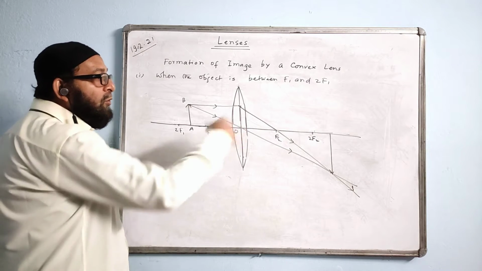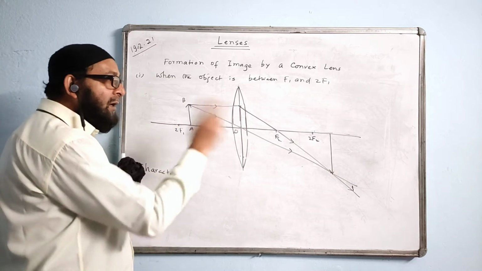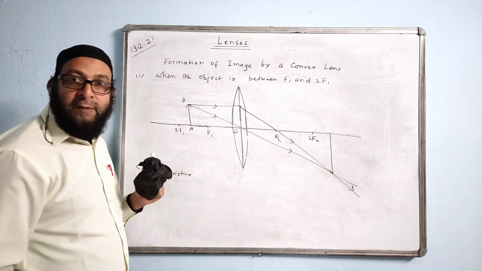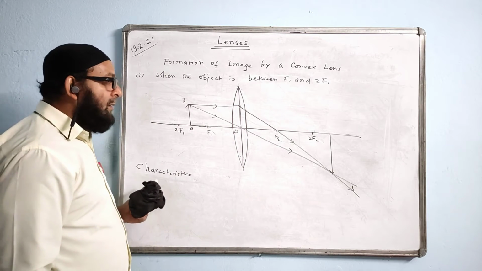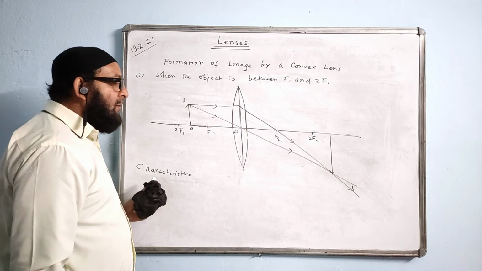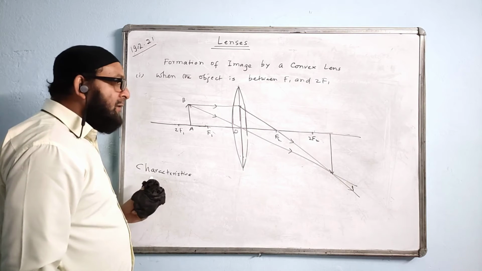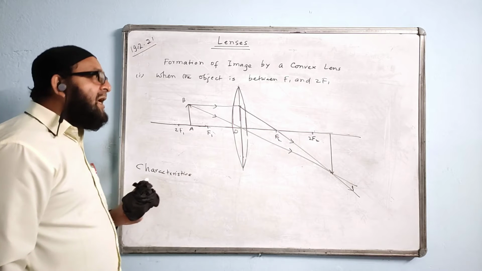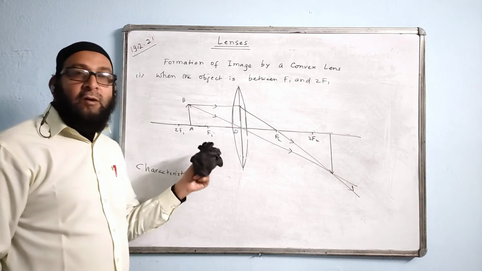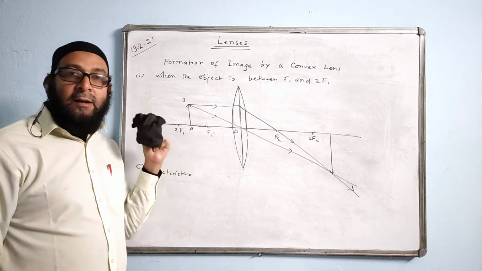Characteristics: it is formed beyond 2F2, real, inverted, magnified. Magnified is bigger in size. Enlarged also you can say, yes. And where do we use this action of the convex lens? This action of convex lens is used where?